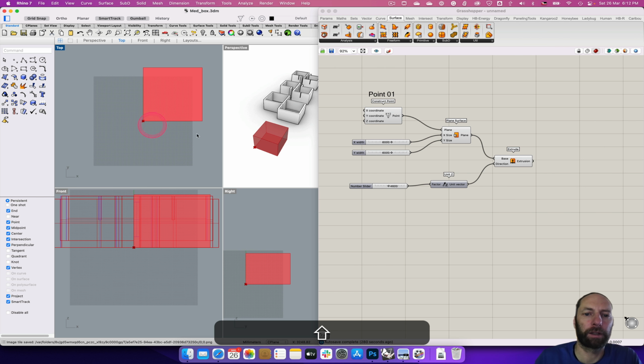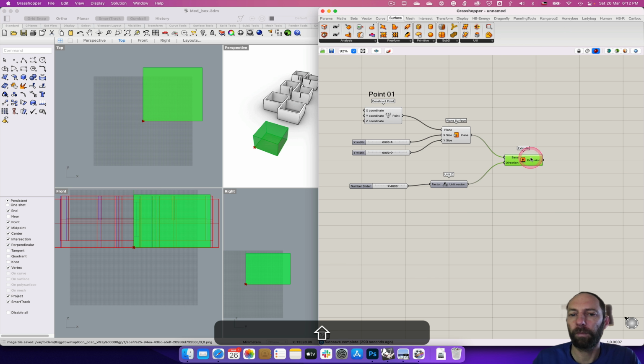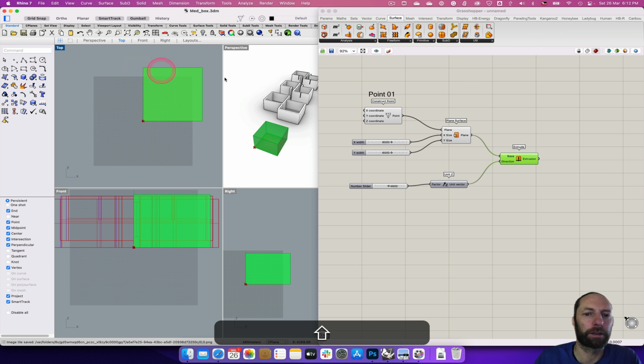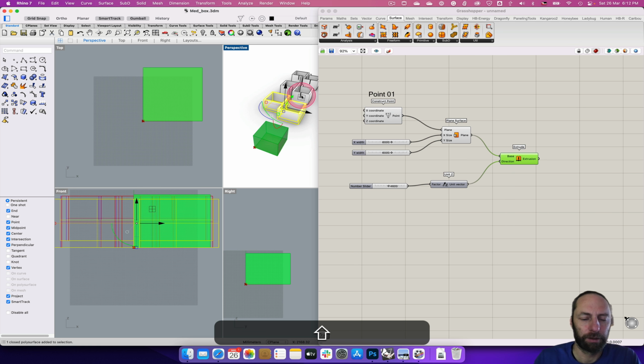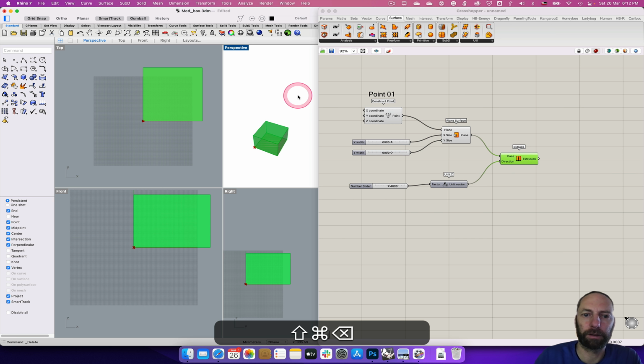If we come back to here, we can see we've got this cube. So we've got this sort of first box set up. If we select it, we can see that as well, and we've got these other ones behind. Let's just delete those from when I was doing it before. They'll just confuse things. Command delete, so they're all gone.